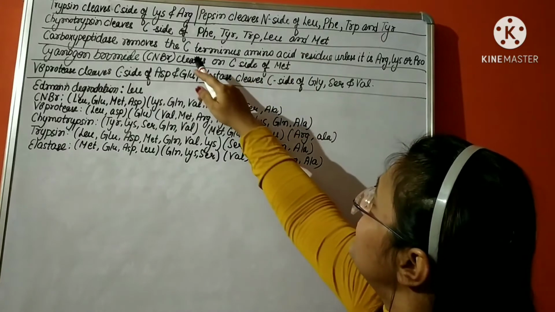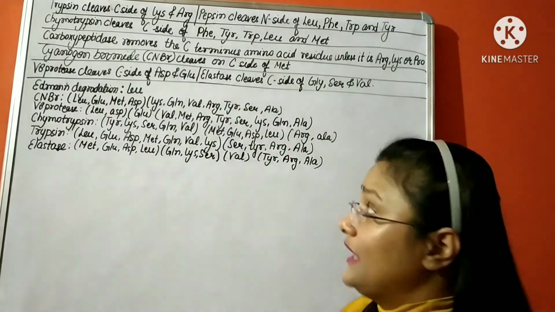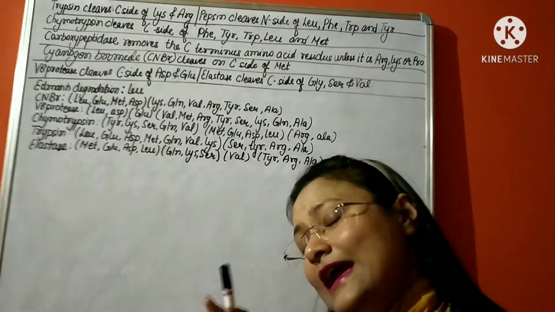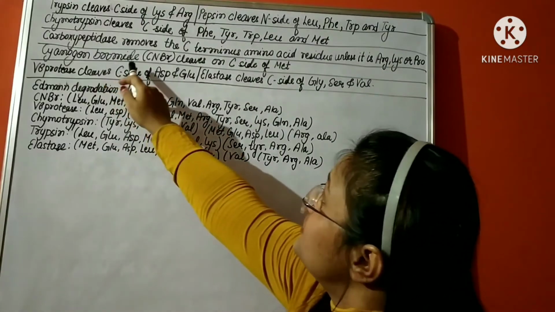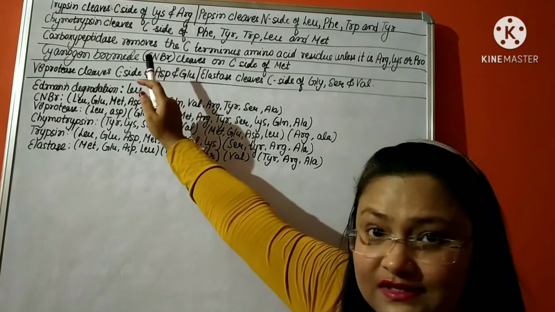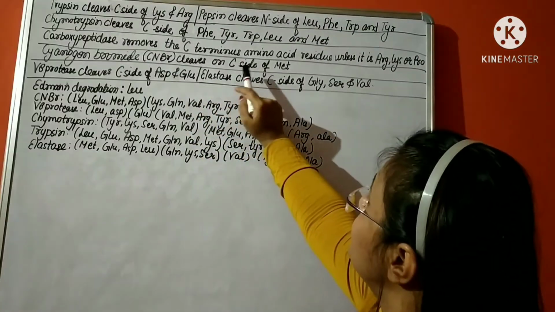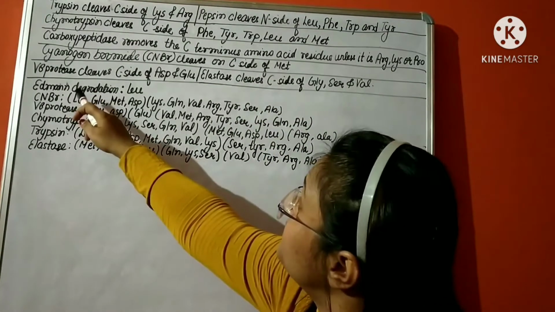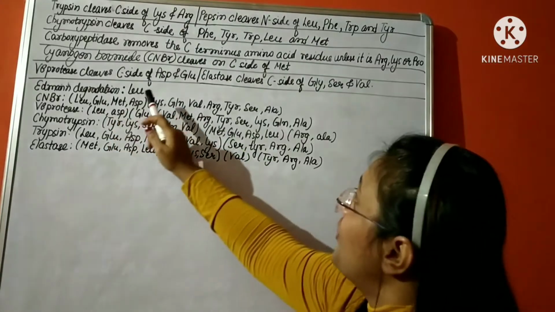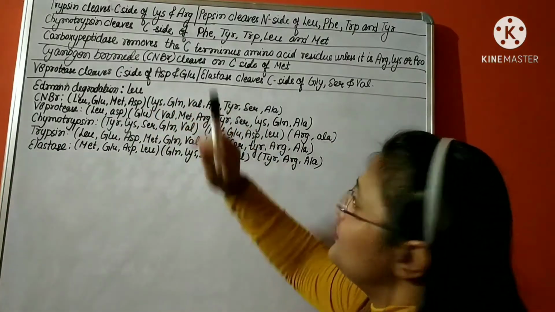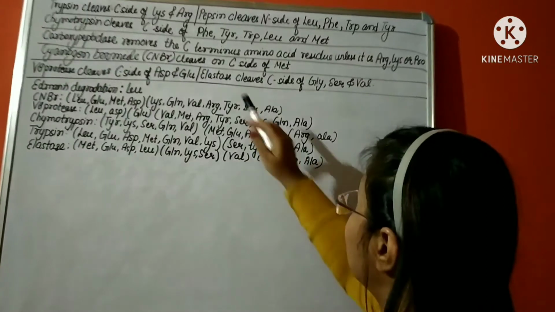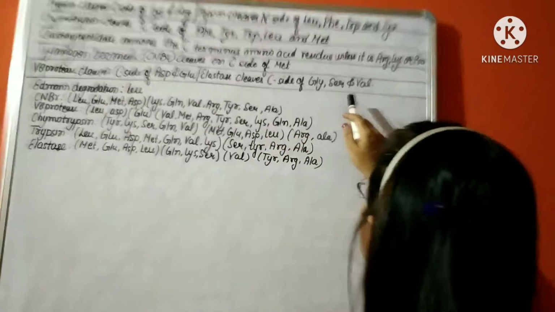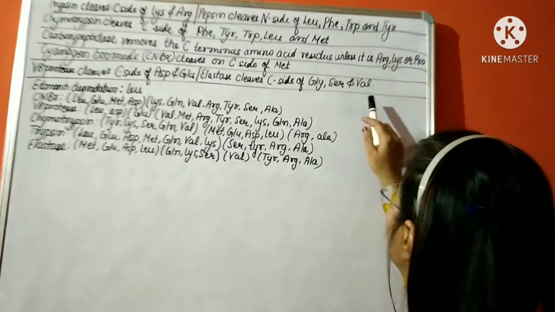C terminus is itself the terminal amino acid. It's not C side now. It is C terminus, which means it is on the extreme right. So cyanogen bromide, we represent it with CNBr. It cleaves the C side of methionine. And V8 protease cleaves the C side of aspartic acid and glutamic acid. And elastase cleaves the C side of glycine, serine and valine.